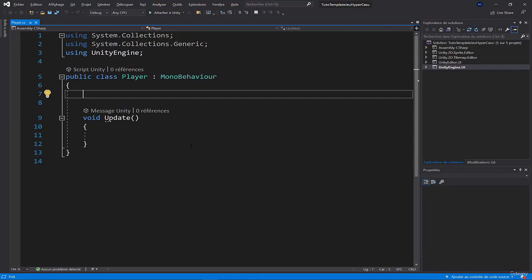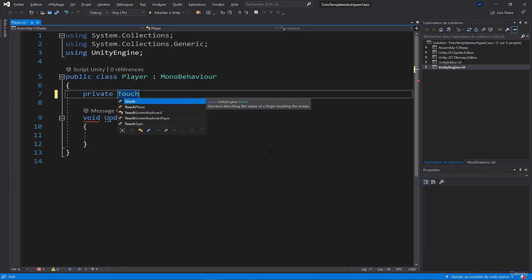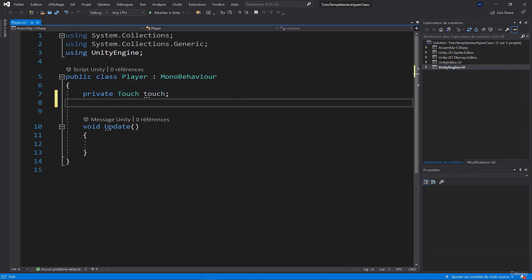We'll start by creating a private variable, which means that the variable will not be visible in the inspector. I'll create a touch type variable, which is a component of Unity, a class that allows you to manage the touch screen. I'll call this variable of type touch, well, touch, keep it simple. That's the first variable I need.